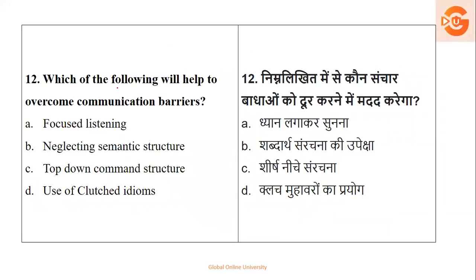Then next we have: which of the following will help to overcome communication barrier? If you have a barrier, which of these options will help you to overcome it? So the options are focused listening, neglecting semantic structure, top down command structure, use of clutch idioms. If you want to overcome a communication barrier, it is very clear that your attention should be only on a focused listening. So your right answer is focused listening, because if you do that, the rest of the things will be taken care of.